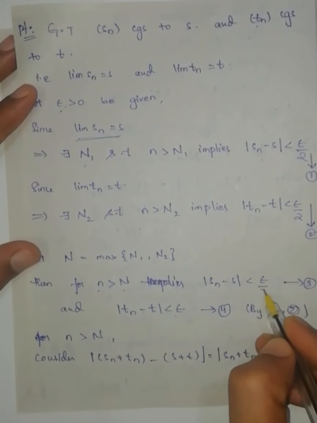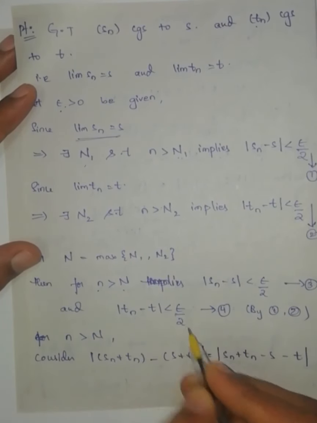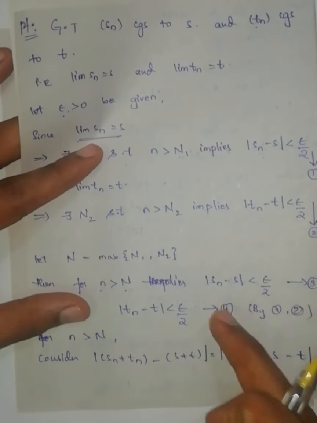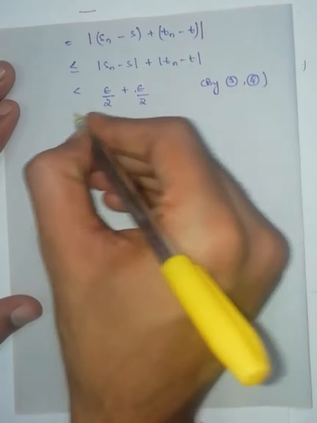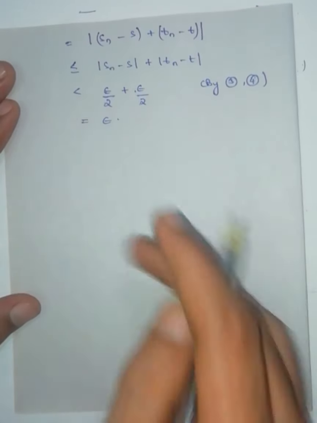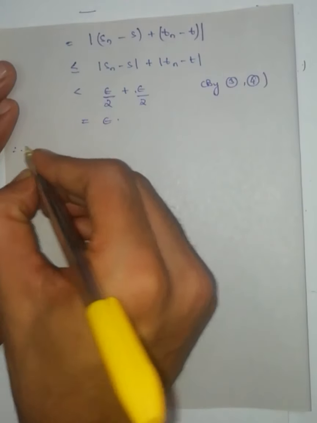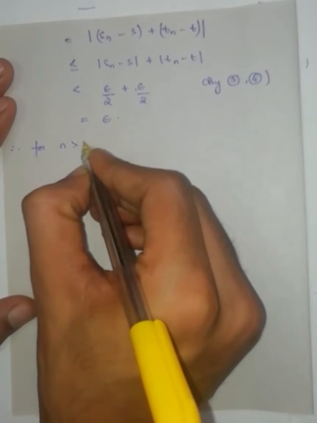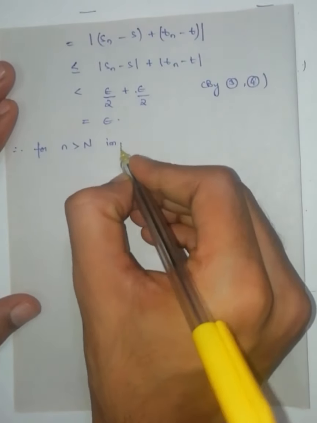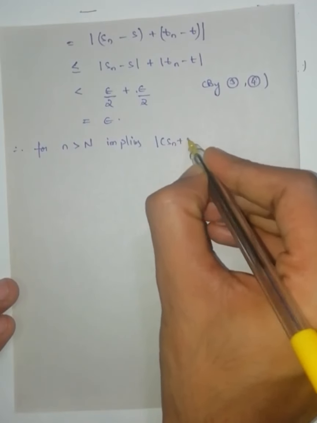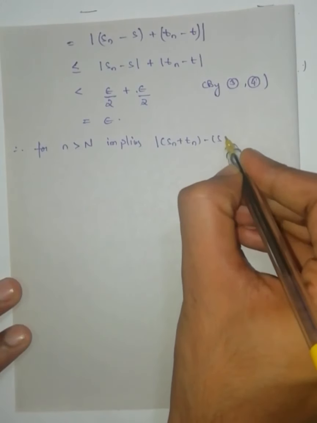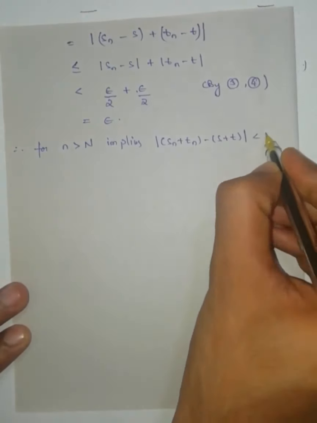So 3 and 4 become epsilon by 2, which adds up to epsilon. Therefore, for n greater than capital N, modulus of Sn plus Tn minus S plus T is less than epsilon.